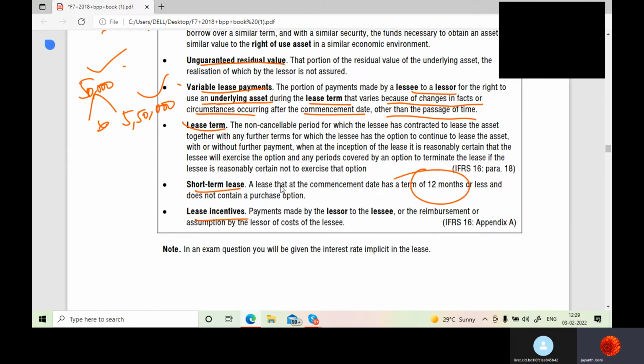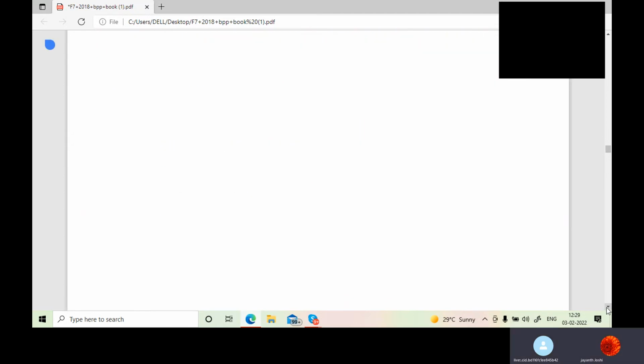Lease incentives, yes. If you are taking some property on lease, the lessor wants to give you some benefit, some exemption. Like, see, when you go to a shop and you buy some product, the shopkeeper wants to give you some benefit, some discount and something like that, correct? This is a business for the lessor and he also wants to give you some benefit that will reduce your cost. We will discuss that while doing the lease accounting.